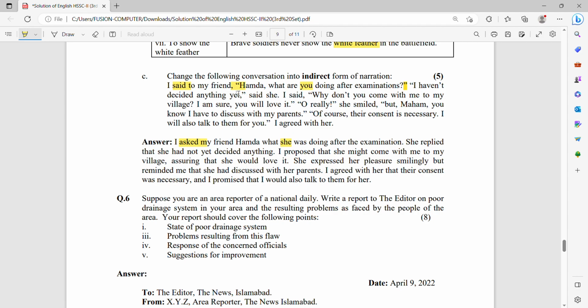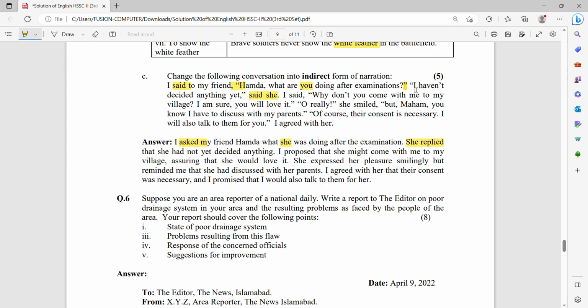Next is I have not decided anything yet. She replied, as it is said she. You have to change it into she replied, right? I have not decided anything yet.